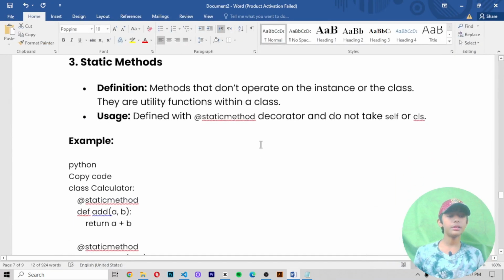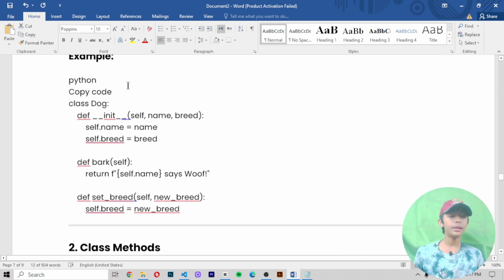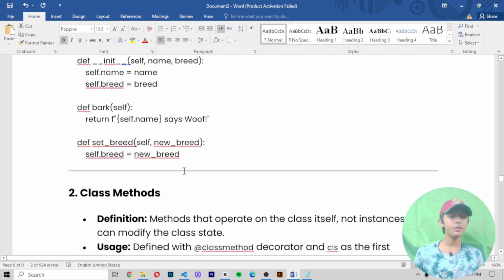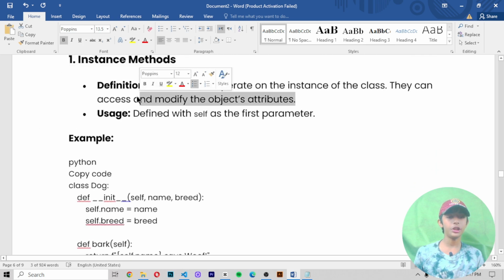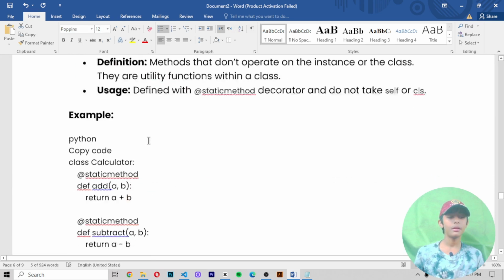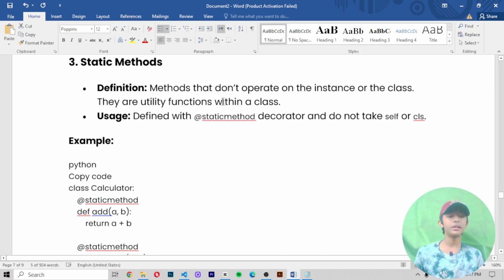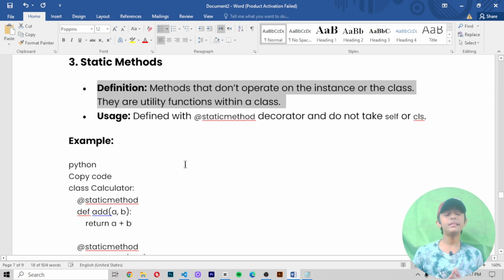Now when I minimize it, number 3. There I have told you the two methods. The first method is the instance method. The second method is the class method. And for both of these methods I told you about the definition and the usage also. Now number 3, static methods. Now let me tell you the definition of static methods. Methods that don't operate on the instance or the class. They are utility functions within the class. Now let me tell you the usage of static methods.